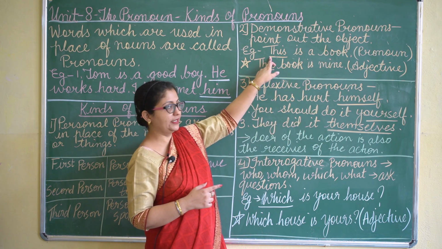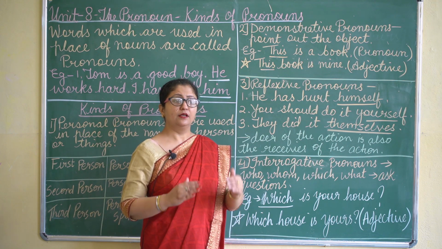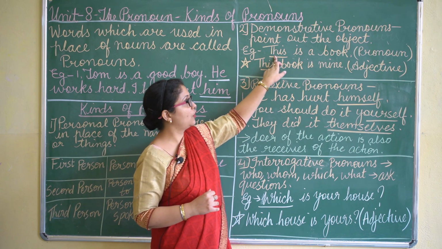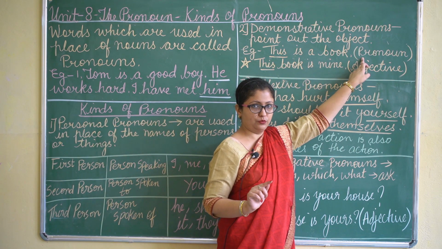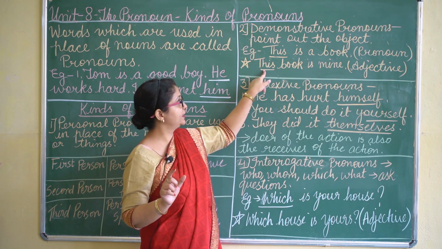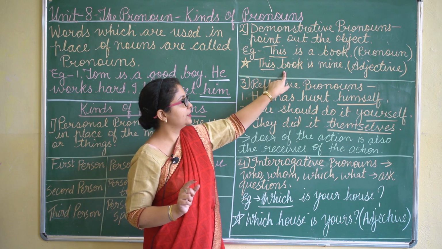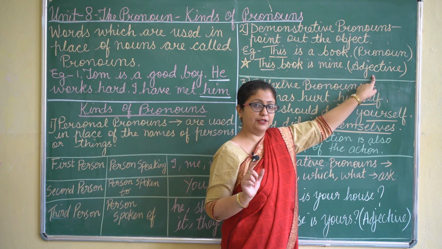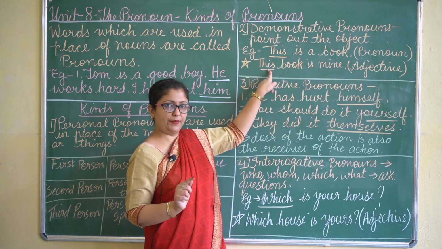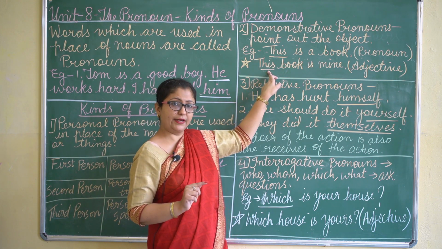Now when words like this, that, these, those are not placed just before the noun, then these are called demonstrative pronouns. But if the same word like this is placed just before the noun, then it will be called a demonstrative adjective. Then the same word this will become an adjective. Here it is a pronoun, here it is an adjective.